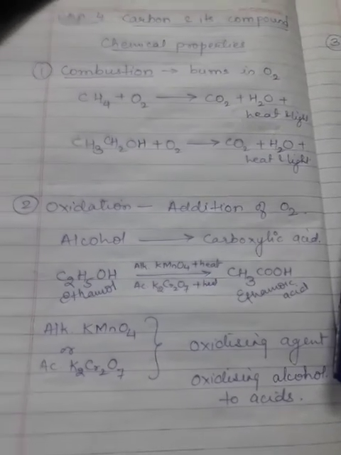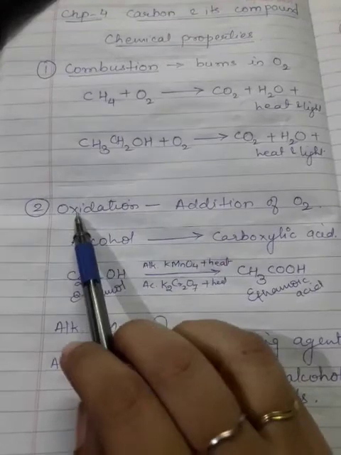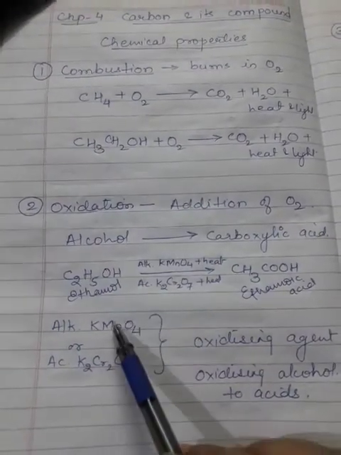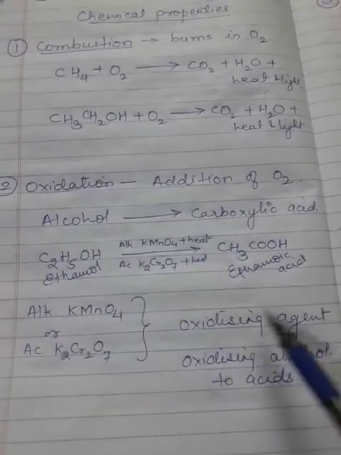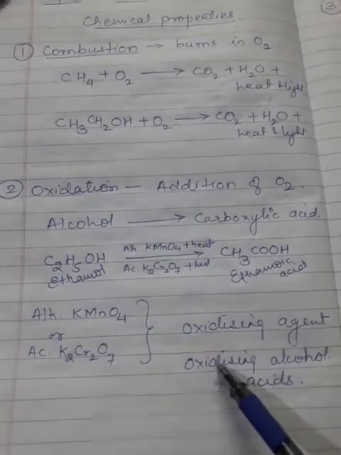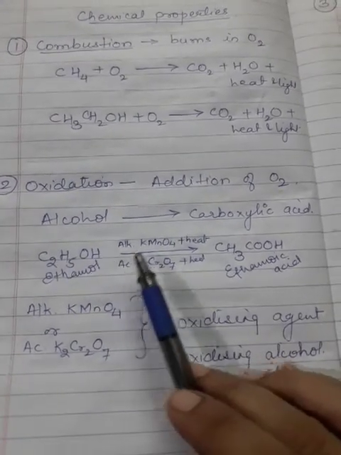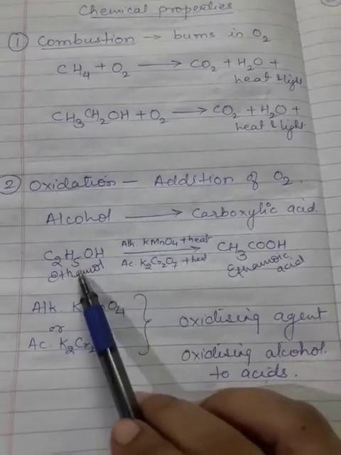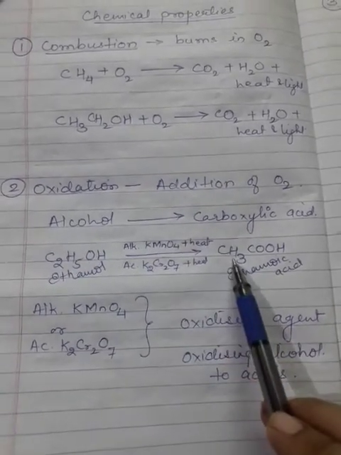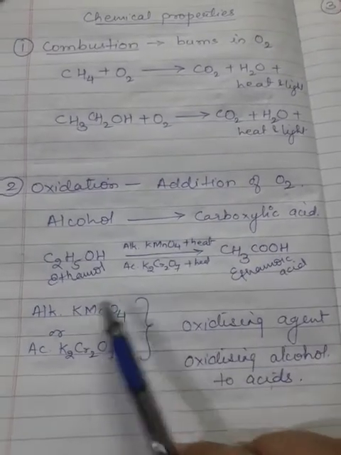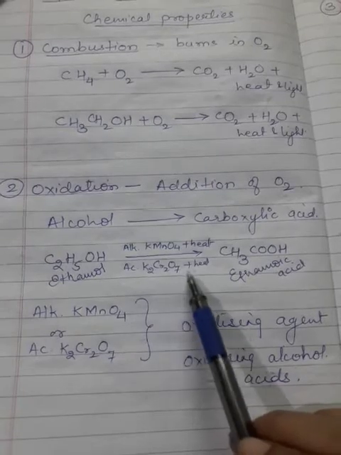Now, what are these substances? As we had talked about that this is a process called as oxidation. So these two substances are the oxidizing agent that helps in oxidizing alcohol to acid. So this has to be done. That means directly alcohol cannot be converted into ethanoic acid unless and until either you give alkaline KMnO4 or you give acidified K2Cr2O7. Okay.